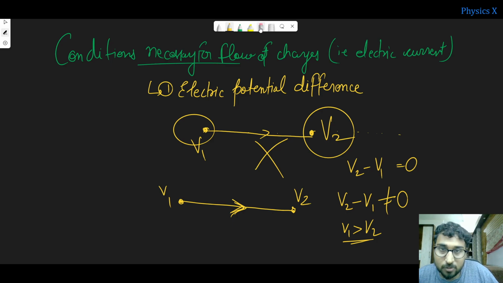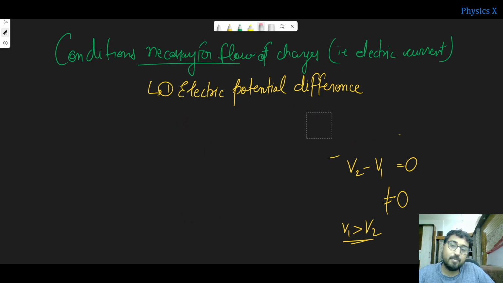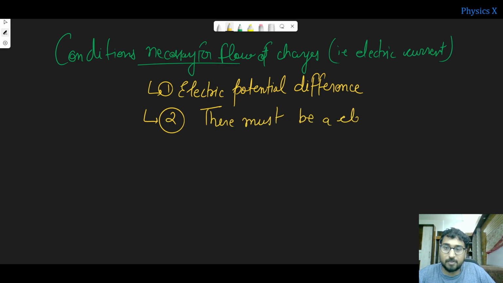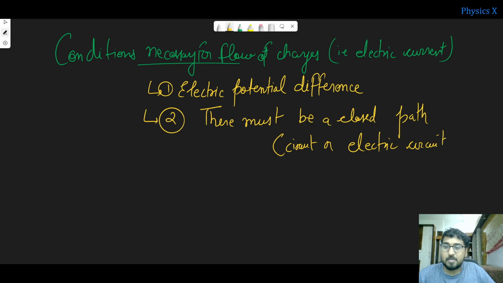So what I want to tell you is that the conditions necessary for the flow of electric current are, first, there must be an electrical potential difference, and the second point is that there must be a closed path, or we call it a circuit or electric circuit. So these two conditions are necessary for electric current to flow.